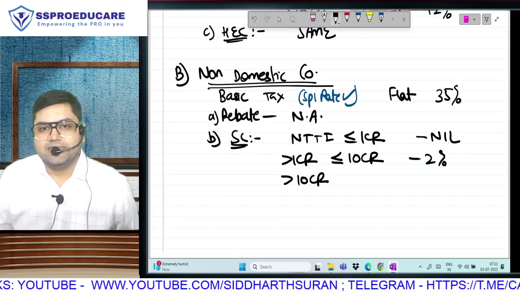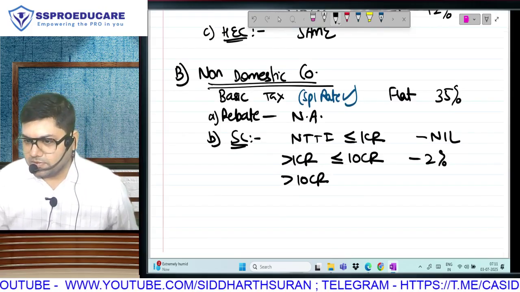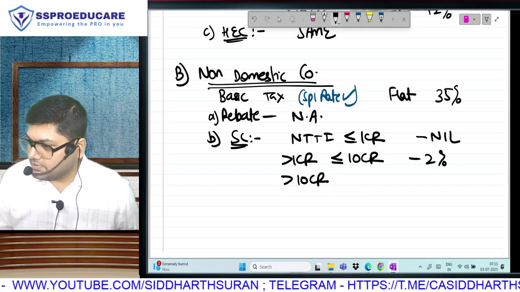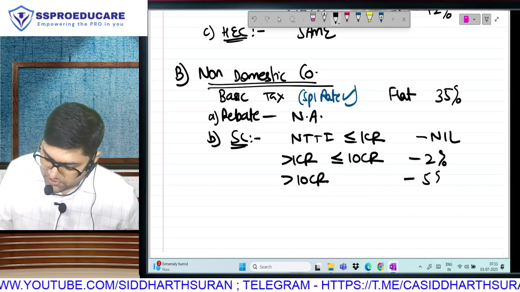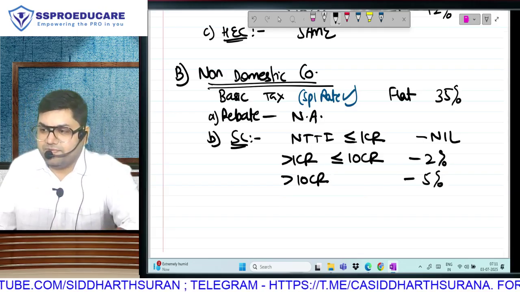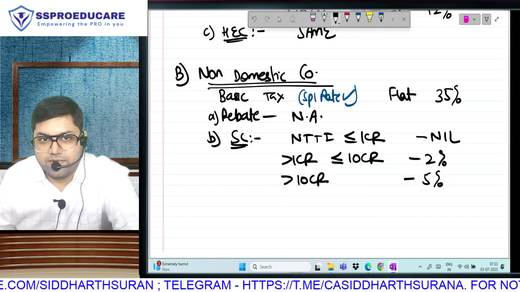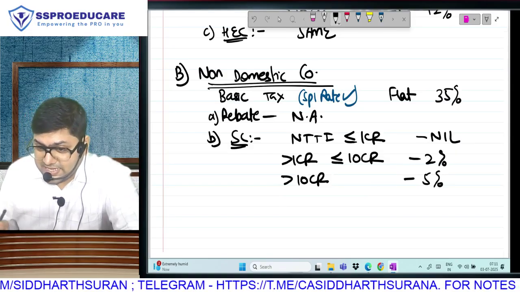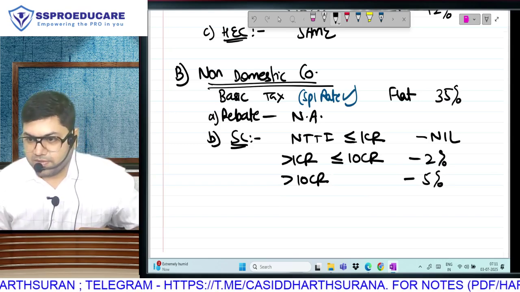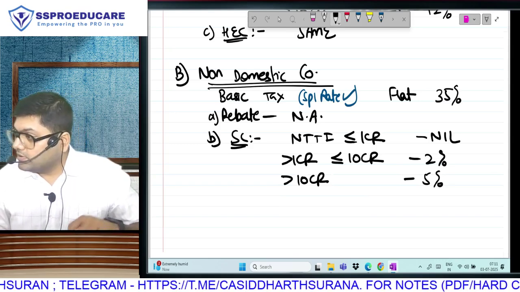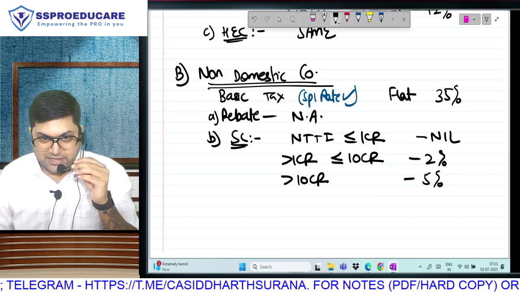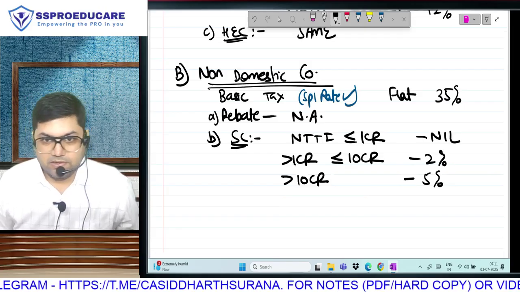And if the income exceeds rupees 10 crore, domestic company 12%, non-domestic company 5%. So you can learn it like this: 0, 7, 12 and 0, 2, 5. What did I say, bro? 0, 7, 12 are surcharge rates for domestic company and 0, 2, 5 are surcharge rates for non-domestic company.